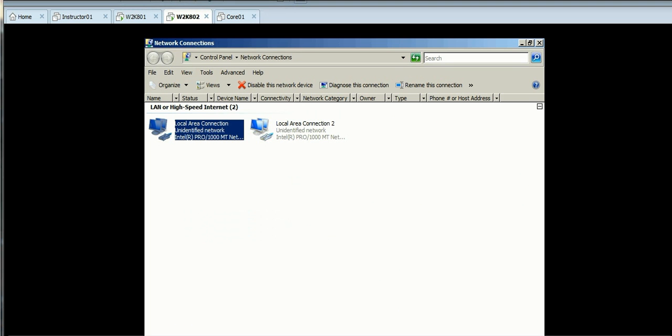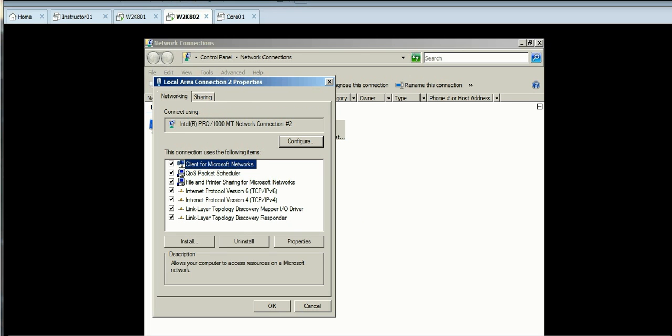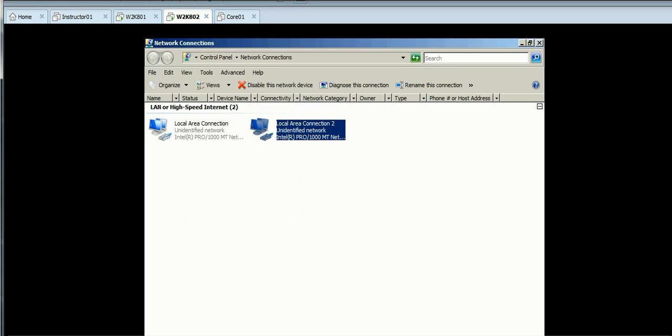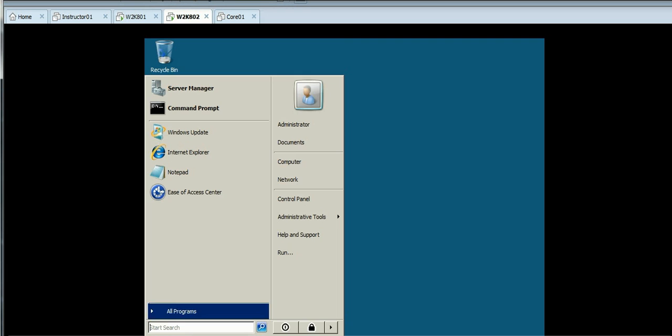And now for the second one, we're going to change the IPv4 address to 192.168.12.2, and it also is going to be a 24-bit mask. Go ahead and click OK. Close, and then we're going to close out of that. Go ahead and close out of that.